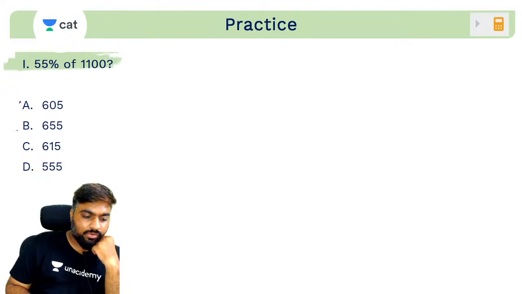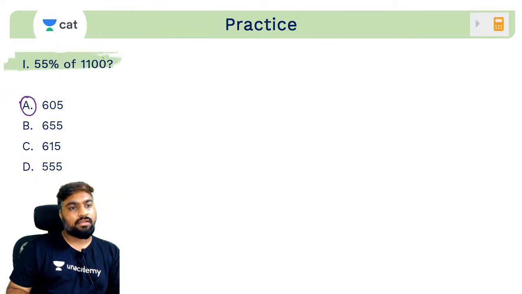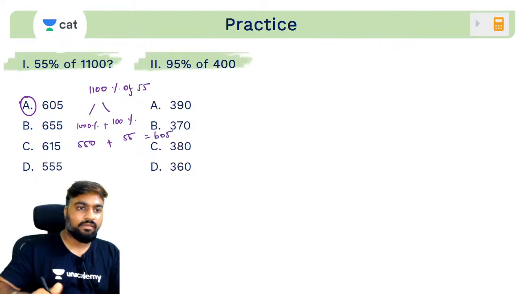Very good to the others as well. Here it is easy: if we remove these zeros, it's basically 55 into 11, which is 550 plus 55, 605. Or what you can do is swap it: 1100 percentage of 55. 100 percentage is 55. 1000 percentage will be one extra zero, 550. Add both, and it becomes 605.